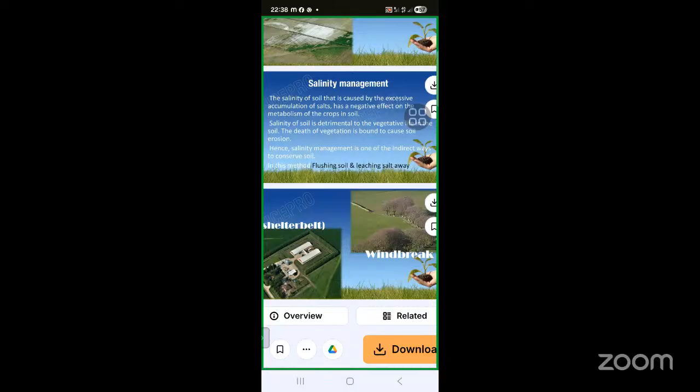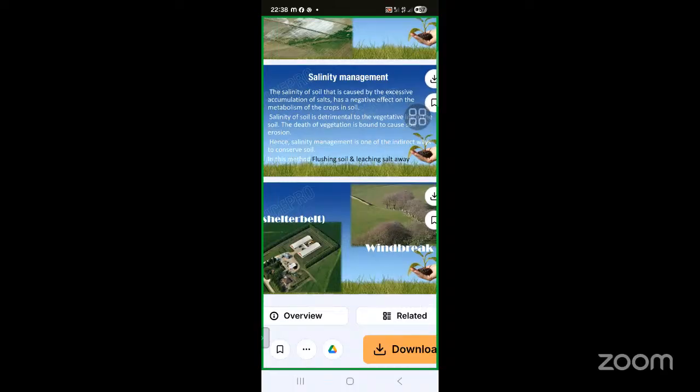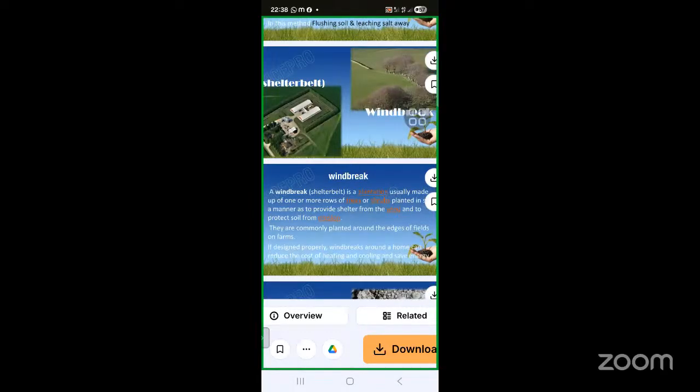The death of vegetation also causes soil erosion. Hence, salinity management is one of the most important and indirect ways of soil conservation. That's why it can give us soil conservation and soil protection.